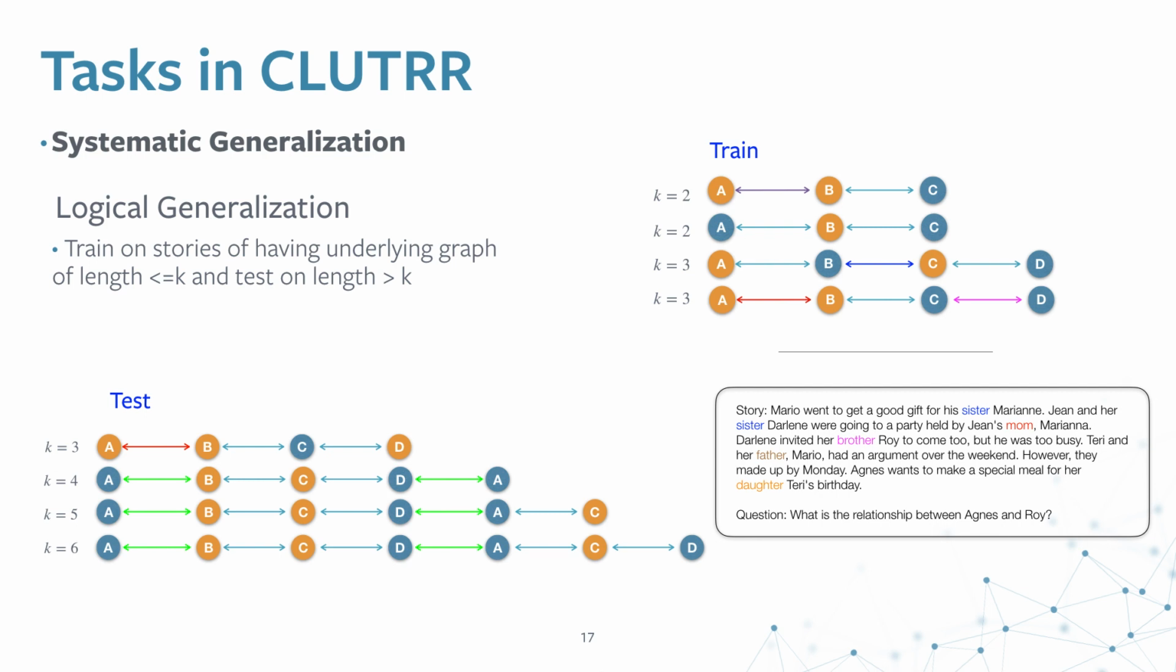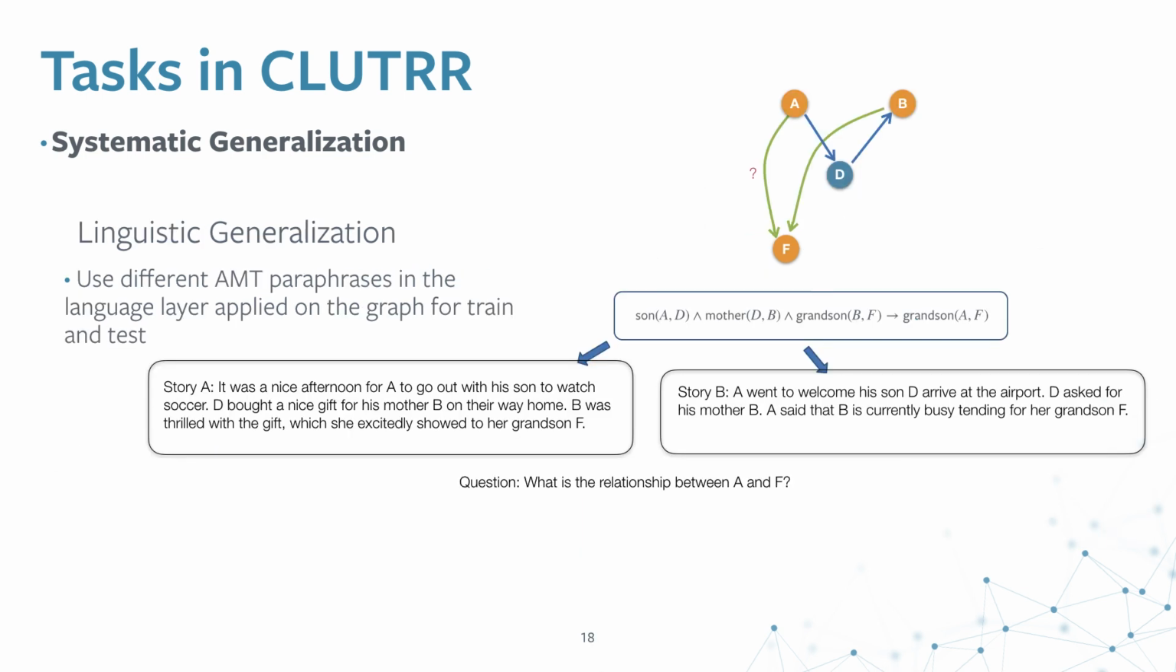Since we apply the paraphrases, we have another level of generalization which we call linguistic generalization, where we use different Amazon Mechanical Turk paraphrases for the same graph in training and test time. As I was saying, the current question answering datasets mostly rely on the linguistic artifacts of the dataset. Here, to explicitly remove that reliance, we have provided different Mechanical Turk paraphrases meaning the same thing but on the same graph, so that you can test for linguistic generalization as well.